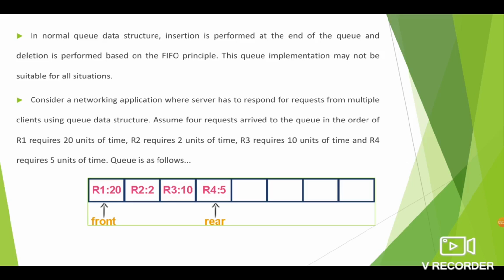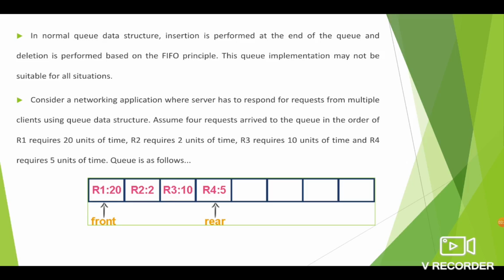Then the third request is R3. R3 has to wait for both R1 and R2, that is totally 22 units it has to wait. And for the completion of R3, we require 10 units of time. So 22 plus 10, totally 32 units of time it requires. And finally R4.